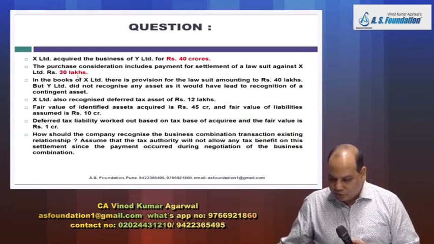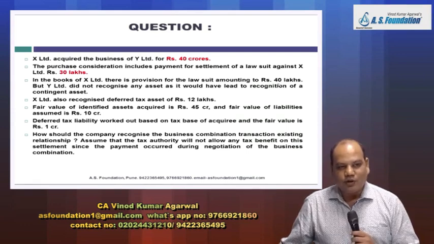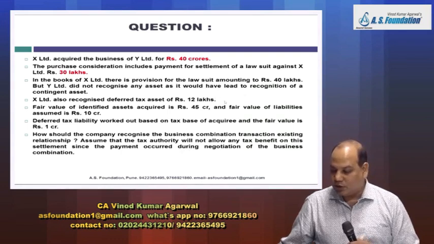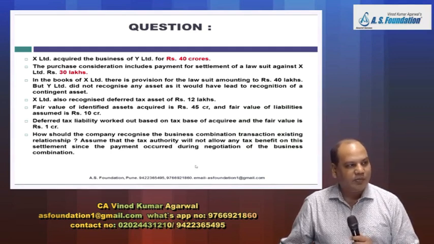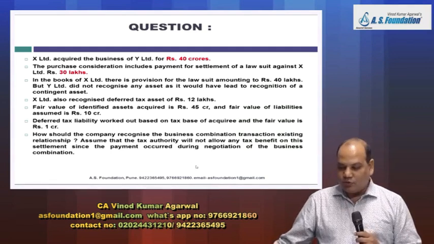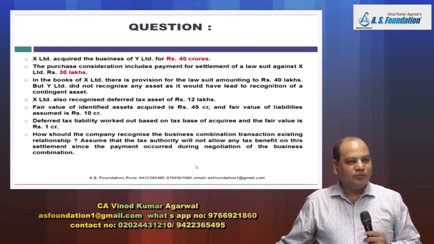Next thing, you have paid 30 lakh rupees to settle a liability which is appearing in the books at 40 lakh. So you remove this 40 lakh also from the book. You remove this 12 lakh also from the book, because the problem says income tax department will not allow you the deduction for the payment made during business combination. So now the DTA will be a waste.